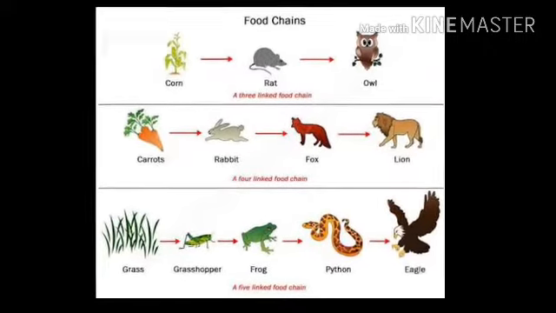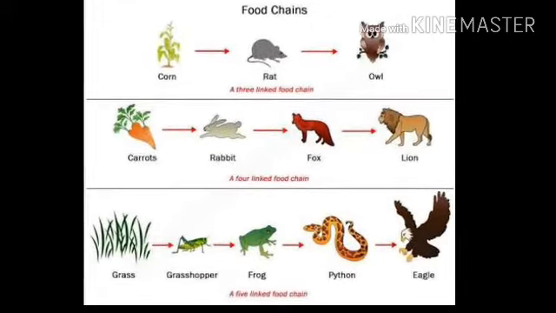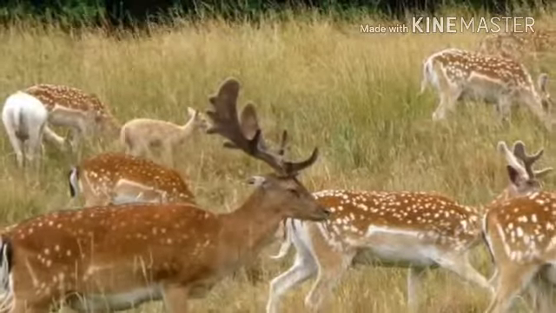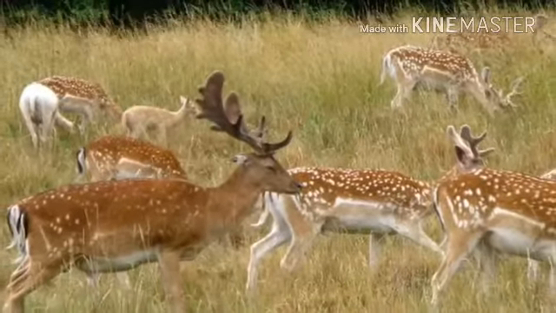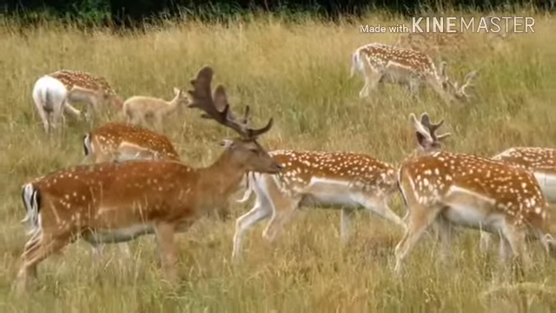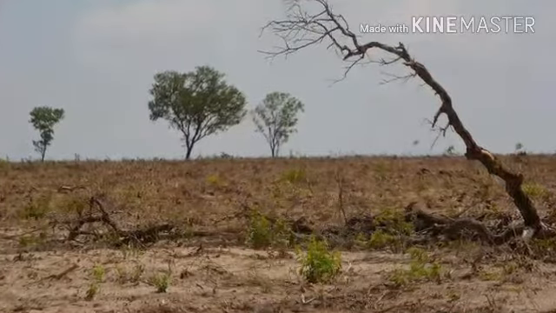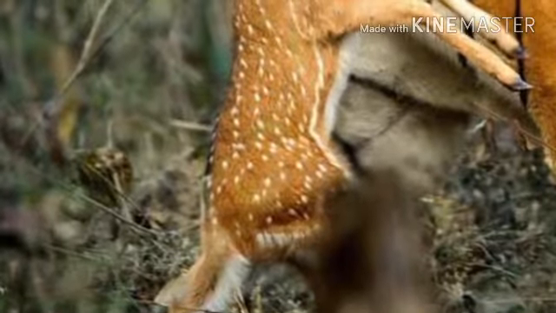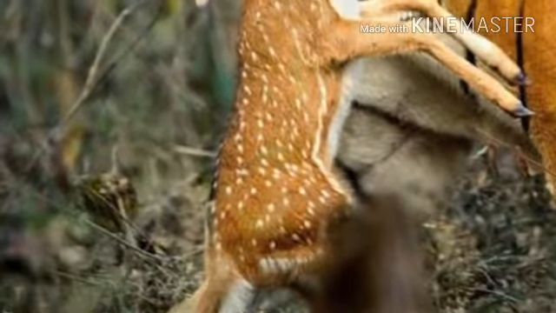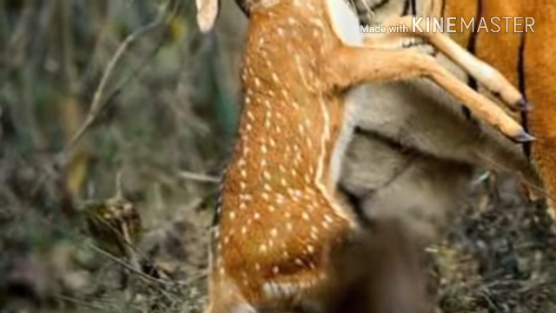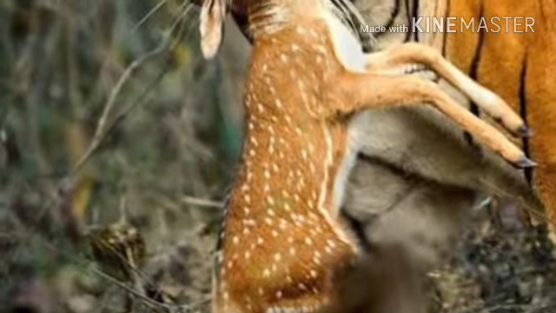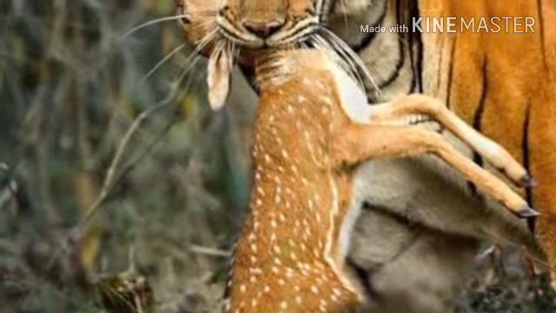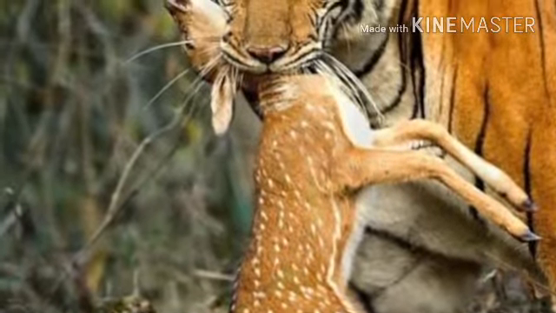Let us see balancing of nature. Suppose all tigers are killed in the forest, then the population of deer increases and they eat all the plants present in the forest. As a result, the plants of the forest decrease. So if there is a tiger, the population of deer will be in control and greenery will remain. Another example: suppose we kill all the snakes, then the rat population increases and it causes damage to a large quantity of stored food.